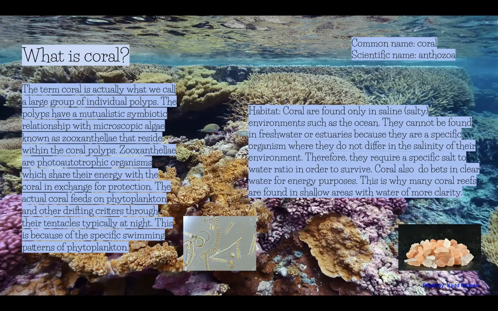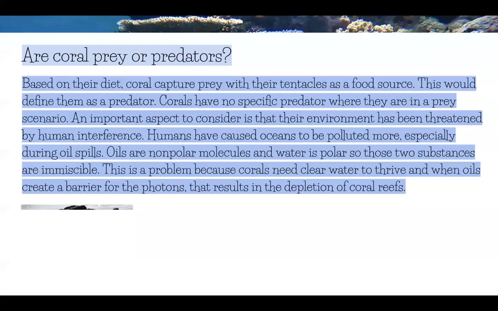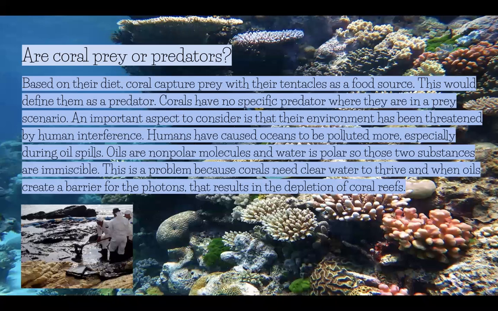Coral also do better in clear water for energy purposes. This is why many coral reefs are found in shallow areas with water of more clarity. This is because the zooxanthellae need clear water so photons can reach down to the coral and nothing can be blocked. That's why the water needs to be clear in order to help in photosynthesis and produce energy for them. Are coral prey or predators?